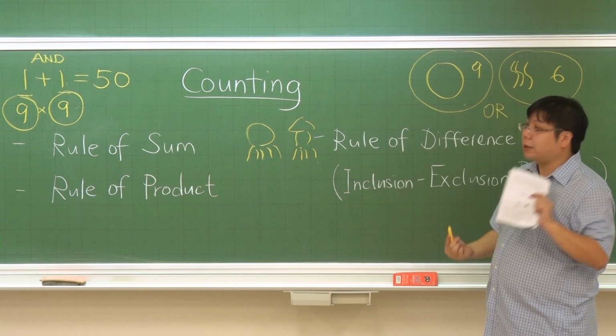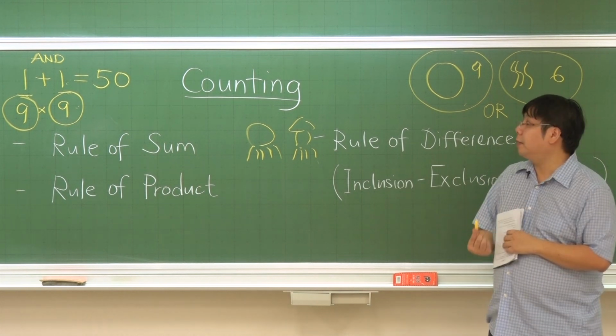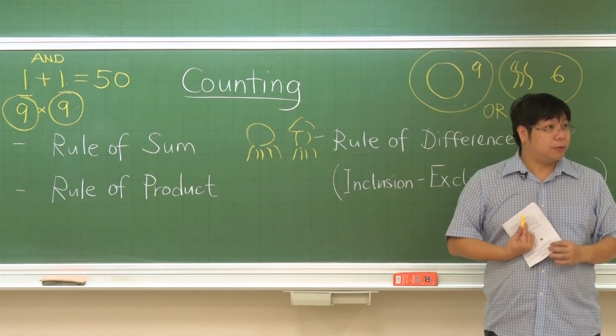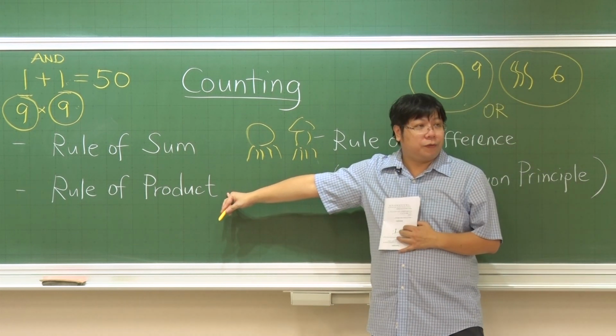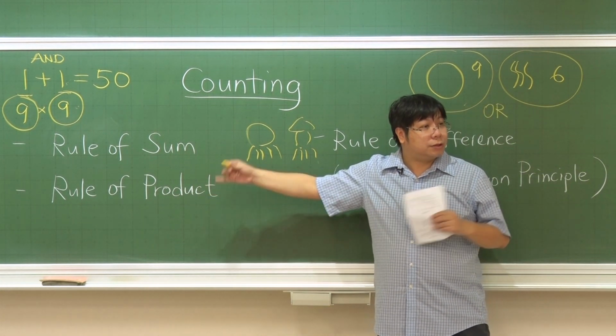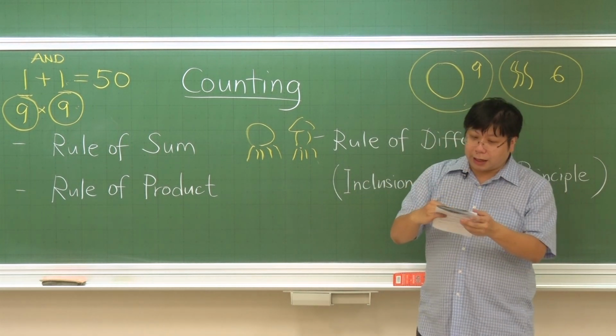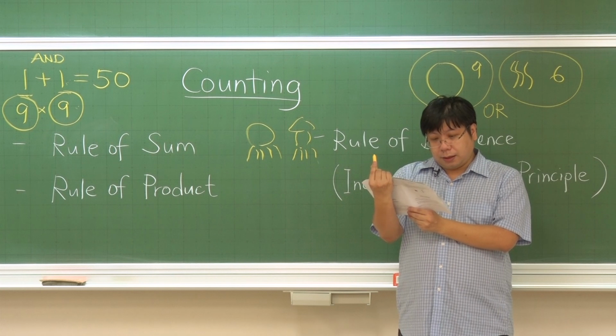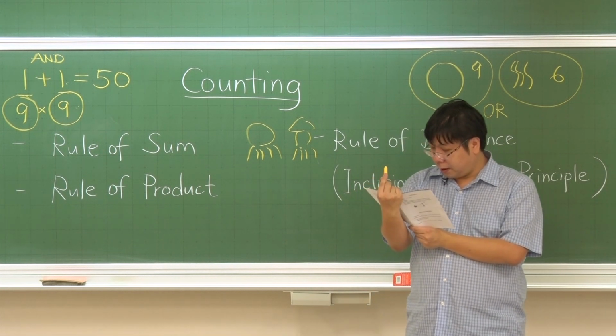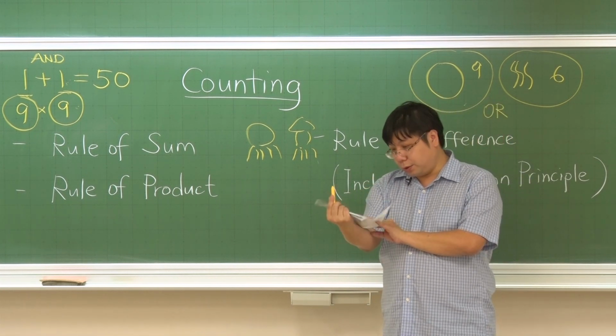So in this case, if we are choosing "and", then we are going to use multiply. And this is called the rule of product. Is that okay? So these are very simple things, but they can give us some interesting solutions. Okay?